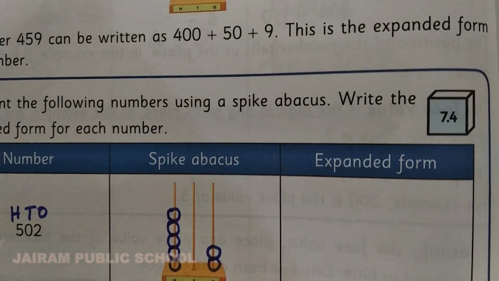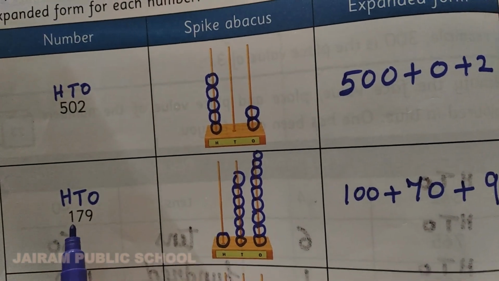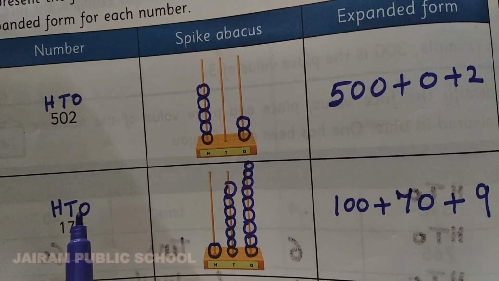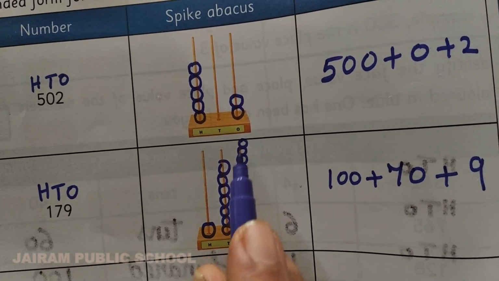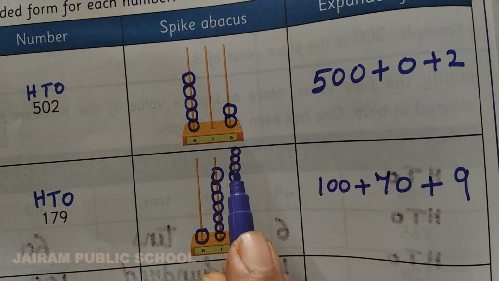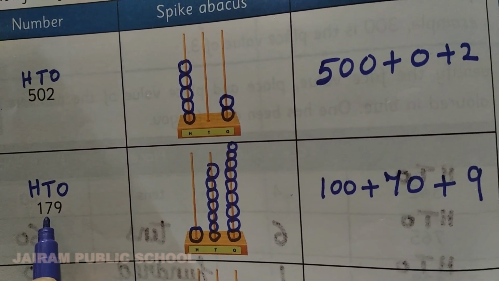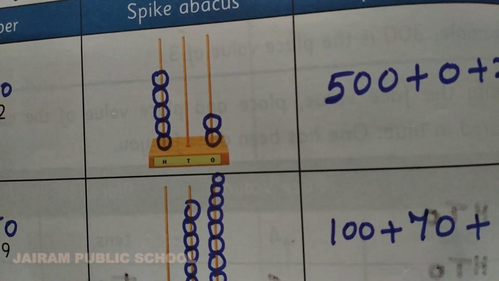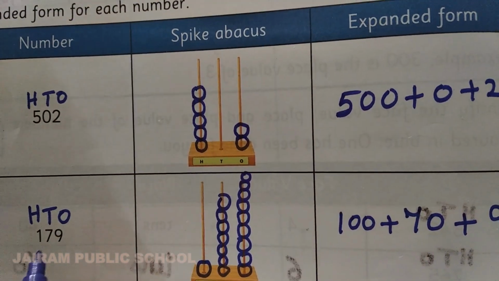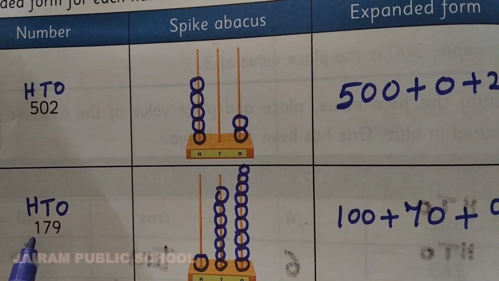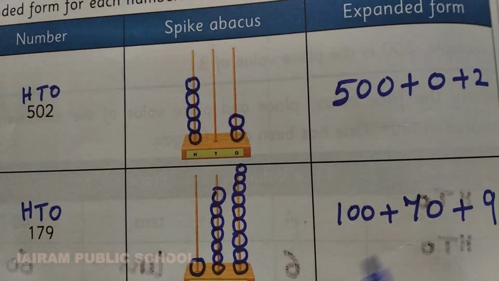And now you want to write the expanded form for this number. Now see here, Kana, the next number is 179. In the ones place, what is the number you have? 9. So in the ones place you want to draw 9 beads. And in the tens place, what is the number you have? Yes, very good, 7. So in the tens place you want to draw 7 beads. And in the hundreds place, what is the number? 1. Yes. So in the hundreds place you want to draw only 1 bead. And you want to write the expanded form.